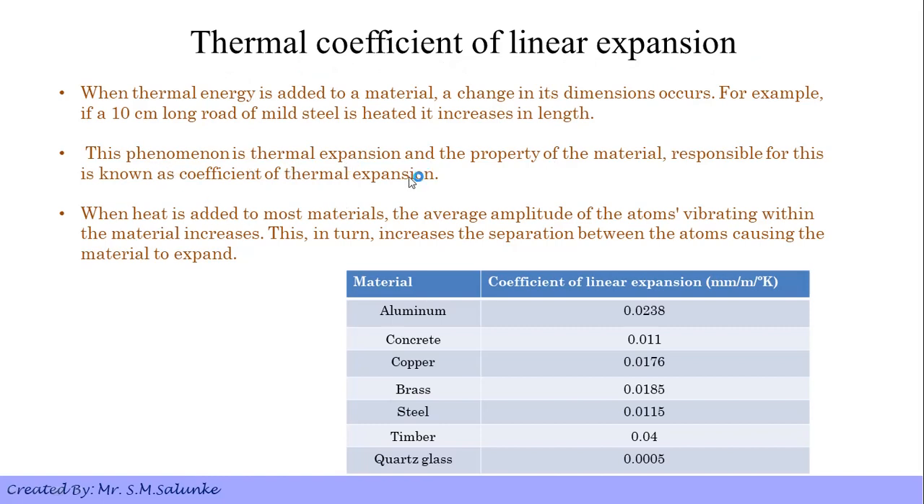It is the phenomenon of thermal expansion, and the property of material responsible for this is known as the coefficient of thermal expansion. When heat is added to most matter, the average amplitude of atoms vibrating within the material increases. This in turn increases the separation between the atoms, causing the material to expand. So when heat is applied, it is transferred to the atoms present in the material. With this heat the atoms get energized and start separating from each other, which ultimately leads to an expansion of the material. The coefficient of linear expansion for various materials is shown in this table.